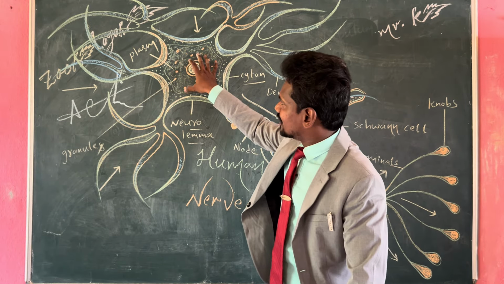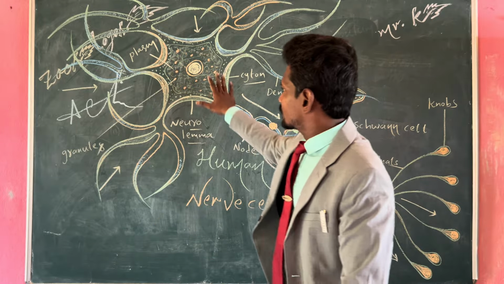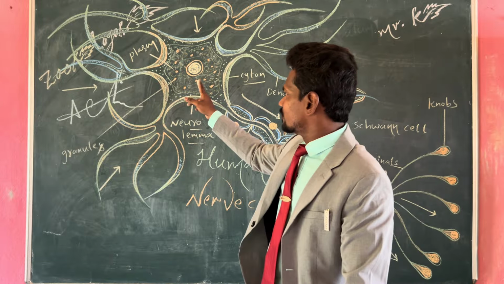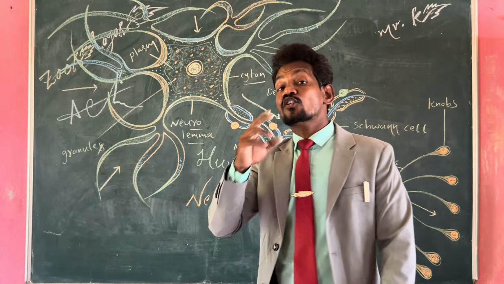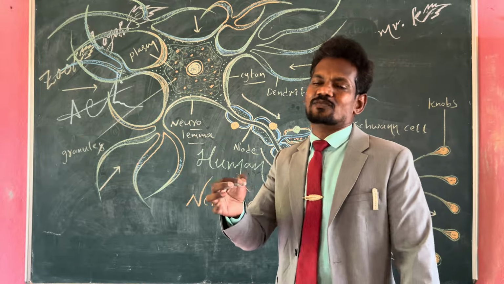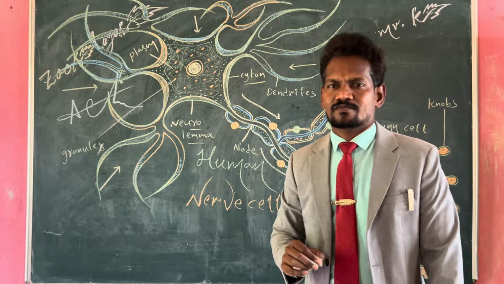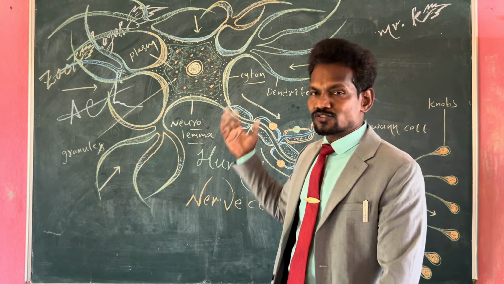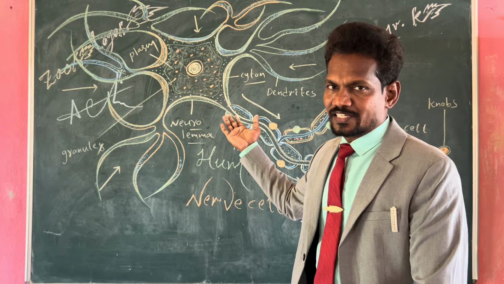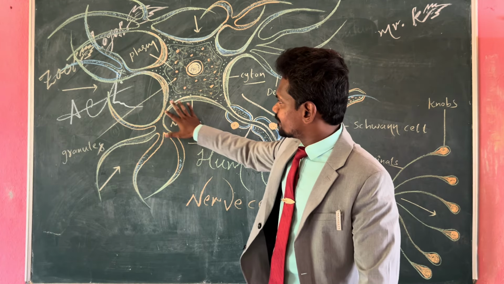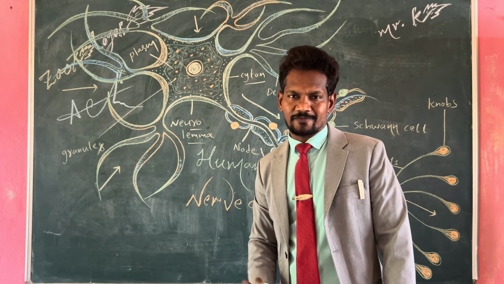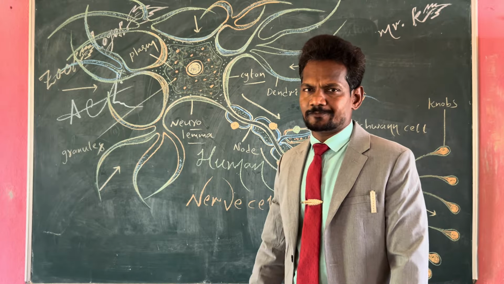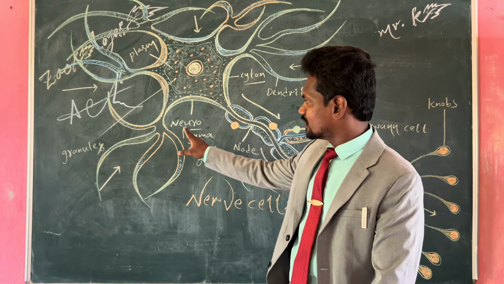Then inside the soma or cell body, cytoplasm is found because this is a eukaryotic cell. This cytoplasm is known as neuroplasm. Nerve cell cytoplasm is known as neuroplasm. Muscle cell cytoplasm is known as sarcoplasm. As usual, this is an animal cell. The entire cell is covered or bounded by the plasma membrane or cell membrane or semi-permeable membrane. Here the plasma membrane is called neurolemma.